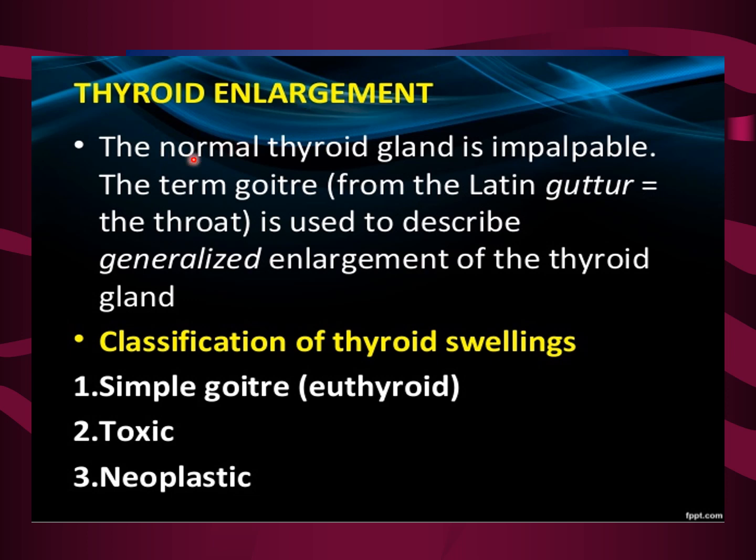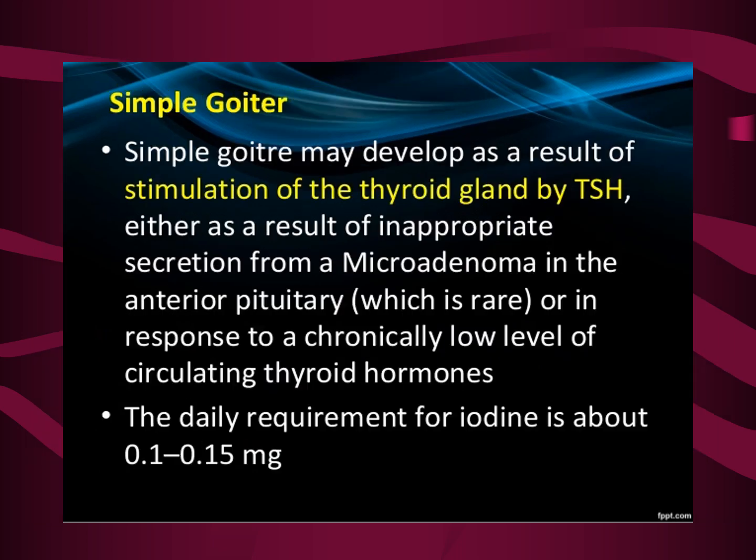Thyroid enlargement. The normal thyroid gland is impalpable. The term goiter, from the Latin word guttur meaning the throat, is used to describe generalized enlargement of the thyroid gland. Classification of thyroid swellings: we have simple goiter, toxic goiter and neoplastic goiter.